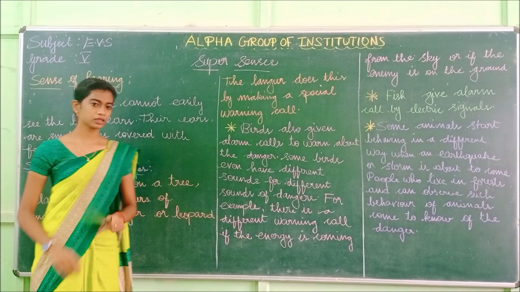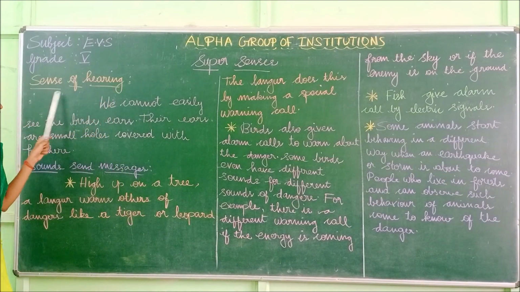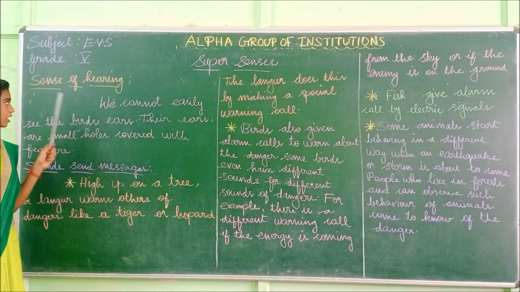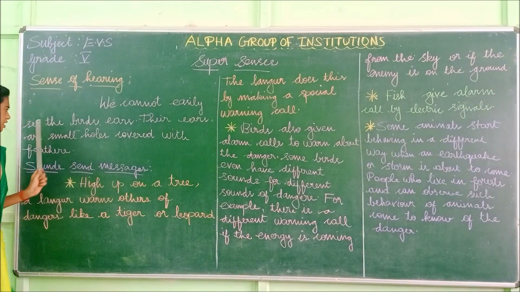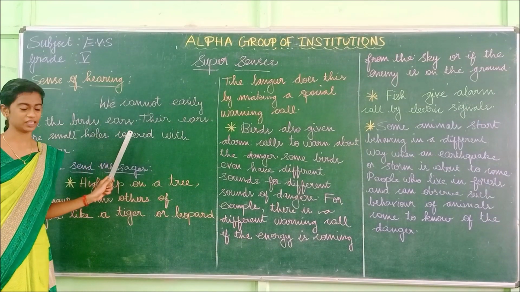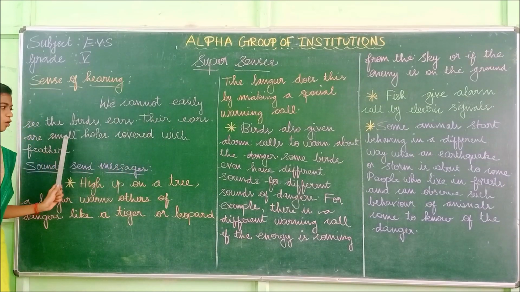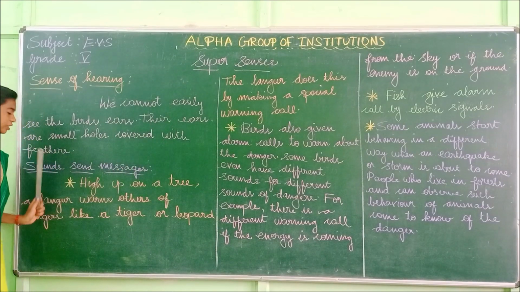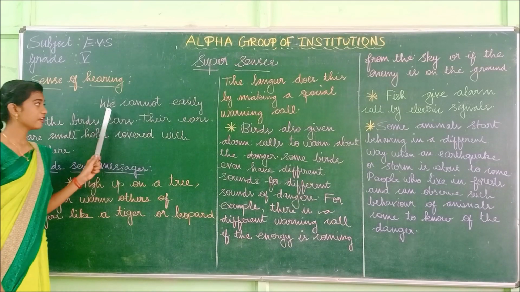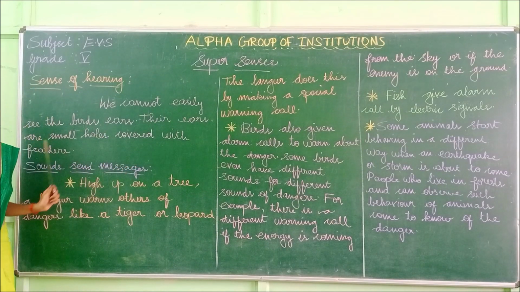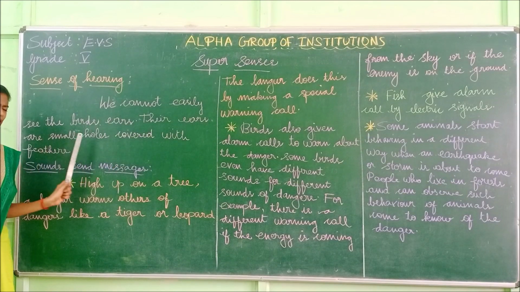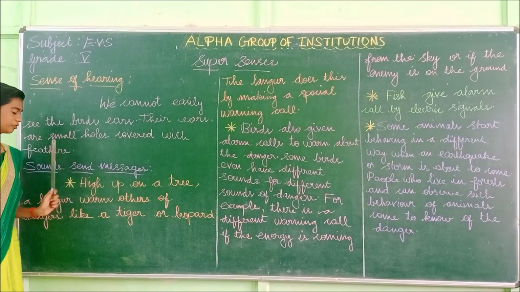Okay students, next we are going to see about the sense of hearing. We cannot easily see the bird's ears. Their ears are small holes covered with feathers. I repeat this. We cannot easily see the bird's ears. The ears are small holes covered with feathers.